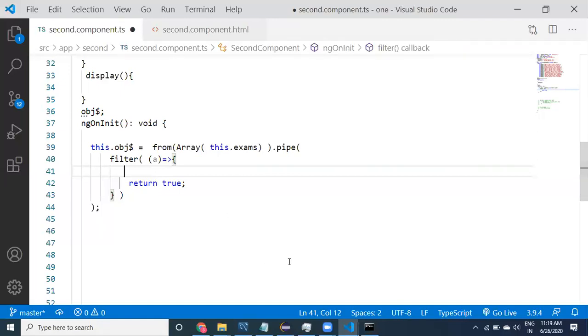So the filter takes a method. That method should return true or false always, remember that. Now in your logic, if you return true, this object will be available in this particular observable, otherwise it is not going to be available. This observable contains so many values, right? So from those values, a value is going to come here, and for that value you can write the logic.